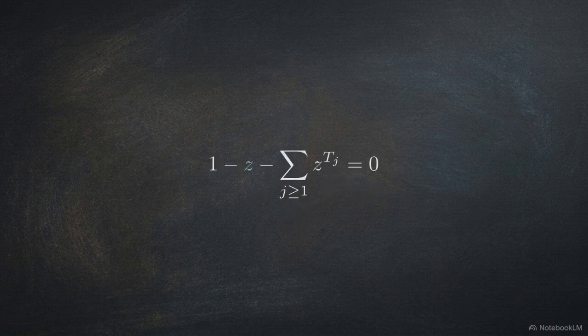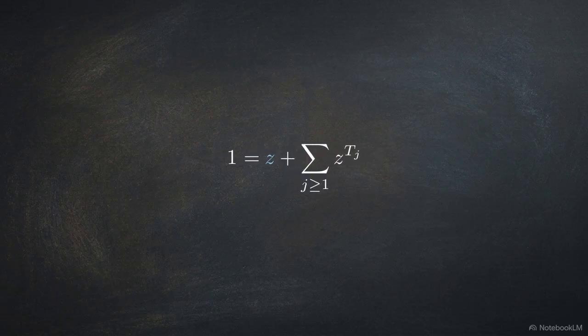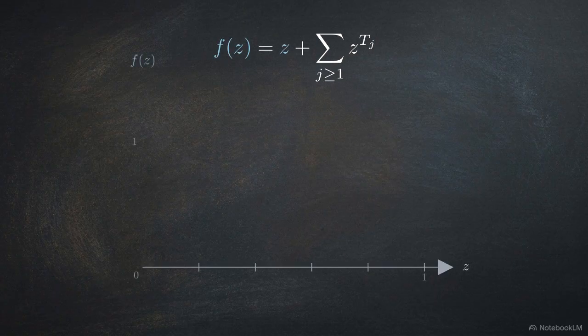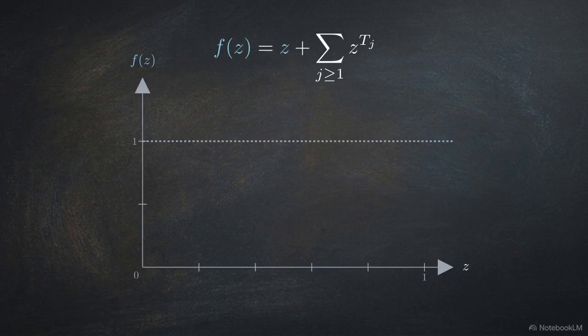We reformat the balanced length conservation equation directly into its characteristic root format, 1 minus z minus the sum of z to the power of the chain lengths equals 0. We define the evaluation function f of z as z plus the infinite sum, evaluated over the strict interval between 0 and 1.